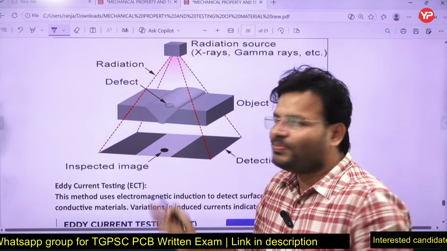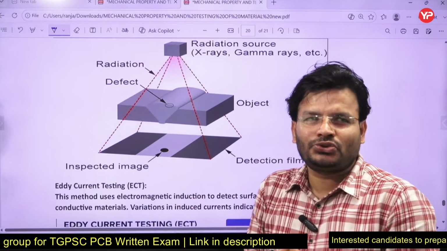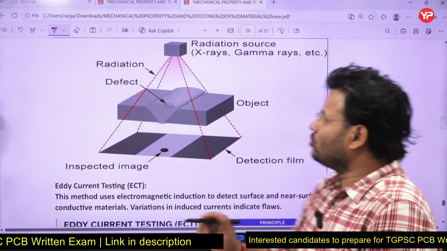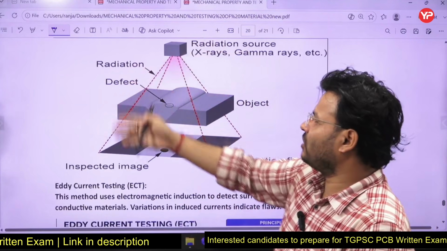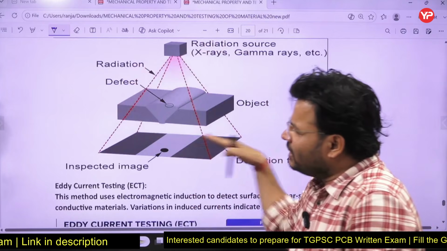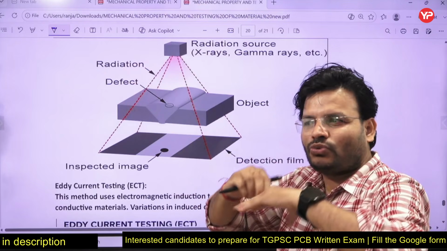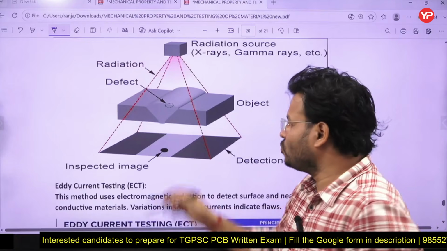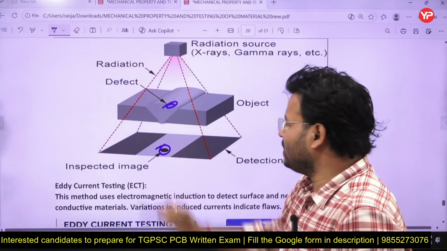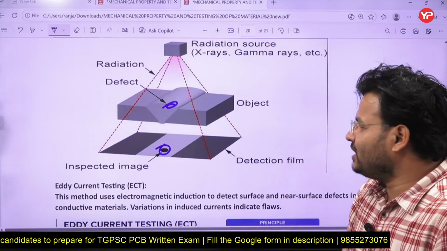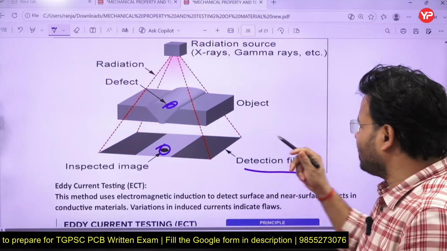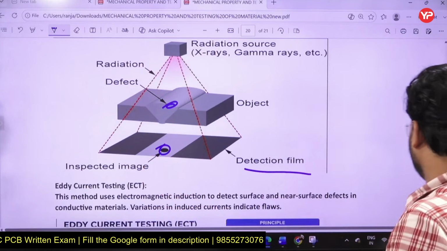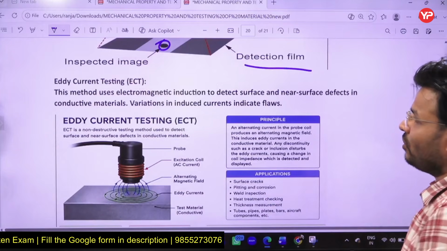On that film, the whole image will form, and whenever a defect is there, it will be shown like that. So that is a simple technique by which you can judge whether a defect is present or not. So simply X-rays, gamma rays are used, and their image is taken on a film. On that image it will be clearly visible whether there is a crack or not. See here, there is a crack, so totally here is the inspected image and the detection film. On the detection film, the inspected image will come, and you can analyze whether there is a roughness or not, a crack or not.